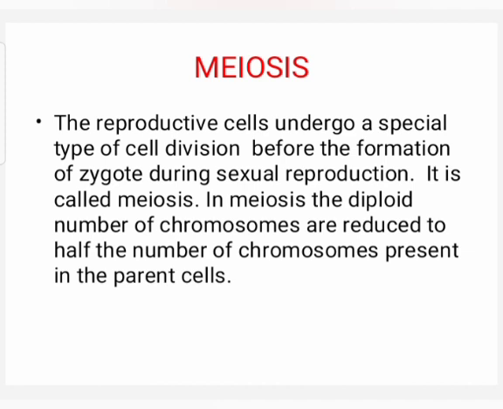Diploid number of chromosomes are reduced to half the number of chromosomes, that is haploid number. In females, the 46 chromosomes are reduced to 23 chromosomes by meiosis. That is, each ova contains 23 chromosomes. Diploid number of chromosomes are reduced to half, that is haploid number.